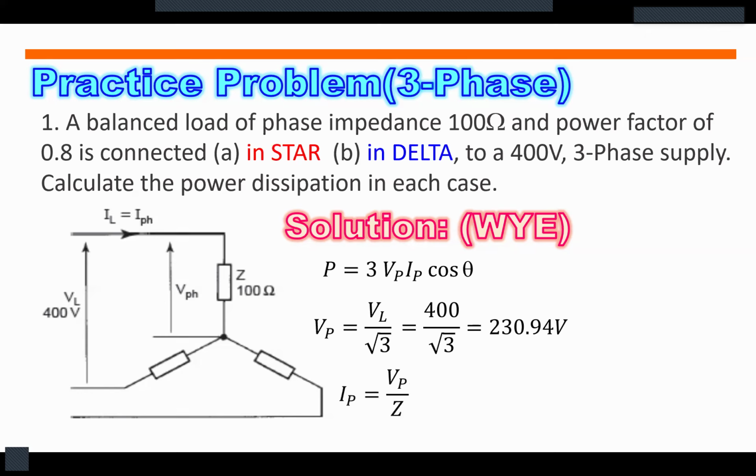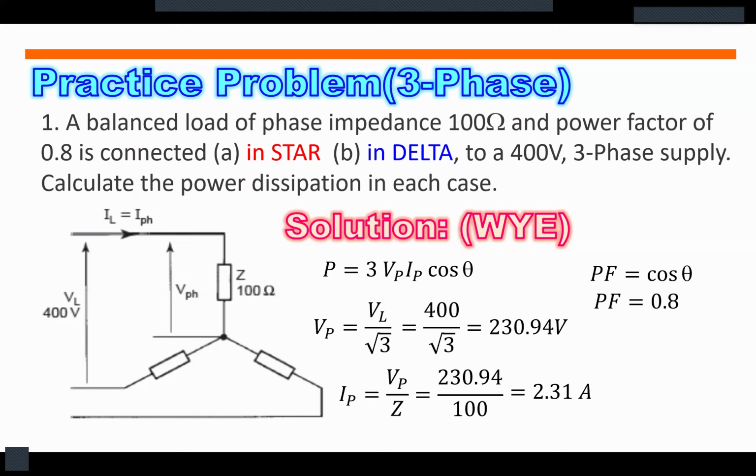For the phase current, that will be phase voltage divided by impedance. So that is phase voltage 230.94 divided by 100 ohms, and we will get 2.31 amperes. So using these values, substitute to our equation. But we all know that power factor is equal to cosine theta. That is, power factor is equal to 0.8. So we have now all the values we need